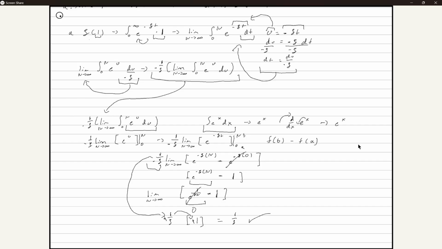Do you guys have any questions so far? It looks like a lot of steps, right? It looks very complicated. But if you really think of this as a U substitution, as an entirety of a U substitution equation, it's not as bad as you think it is. Yeah, I think I just need to rewatch the video and try it myself.